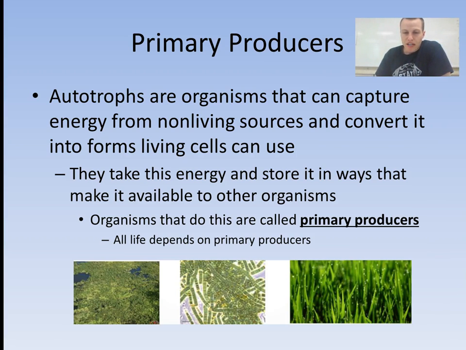So they have processes that they go through in order to convert this energy into food. Organisms that can do this are called primary producers. So they produce food, and that's why they're called producers. All life living on this earth depends on primary producers. So there could be a wide variety of different things that are primary producers.